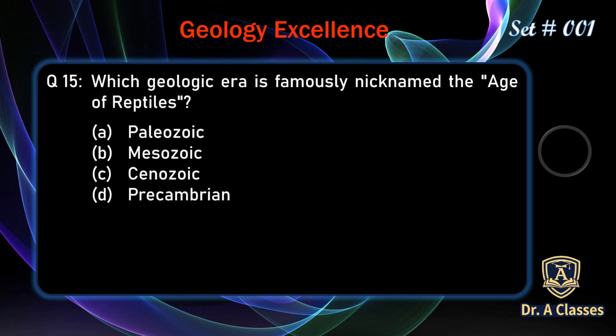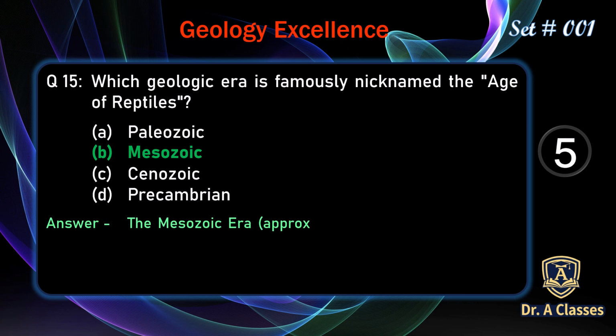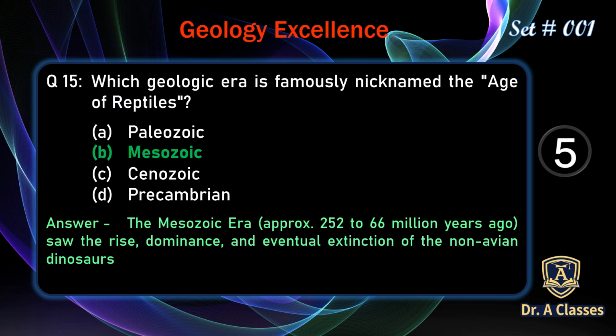Which geological era is famously nicknamed the Age of Reptiles? A. Paleozoic, B. Mesozoic, C. Cenozoic, or D. Precambrian. The correct answer is B. Mesozoic. The Mesozoic era, approximately 252 to 66 million years ago, saw the rise, dominance, and eventual extinction of the non-avian dinosaurs.